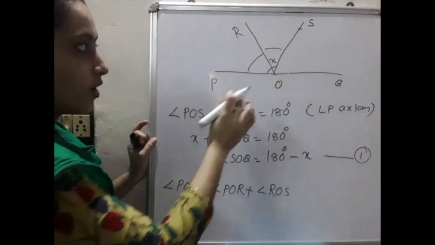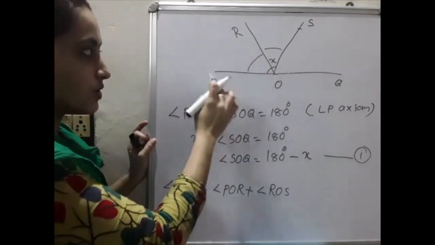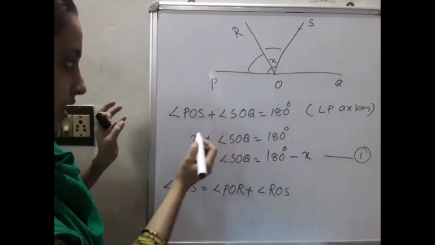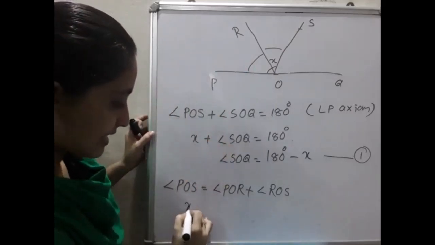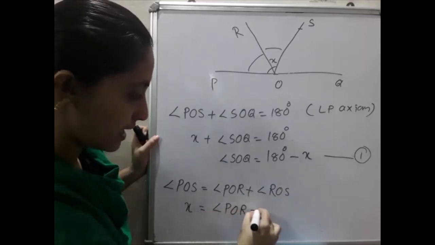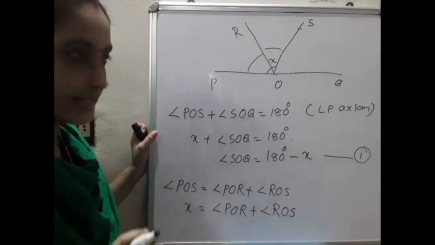And what is angle POS? X, you already know. POS we already wrote as x. So x is equal to angle POR plus angle ROS. Is it clear?